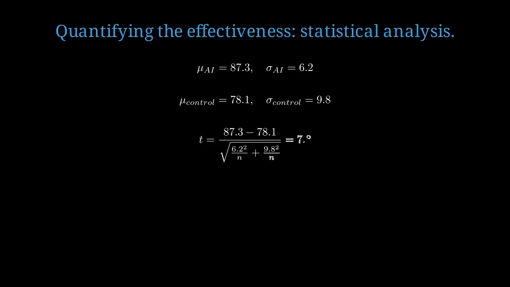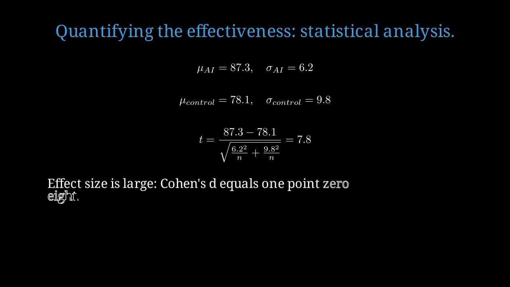T-statistic equals 7.8, indicating highly significant difference with p-value less than 0.001. Effect size is large. Cohen's d equals 1.08, indicating over 1 standard deviation improvement.